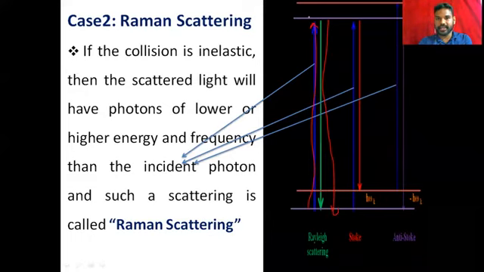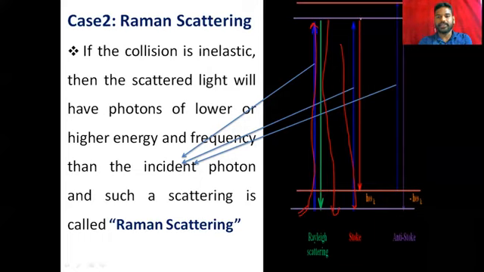You see, this is the excited state, and it comes back to the same energy level. But in the case of Raman spectroscopy, it also excites to the higher energy. It is common. So when the ray of light is incident on this electron, it excites to the higher energy.